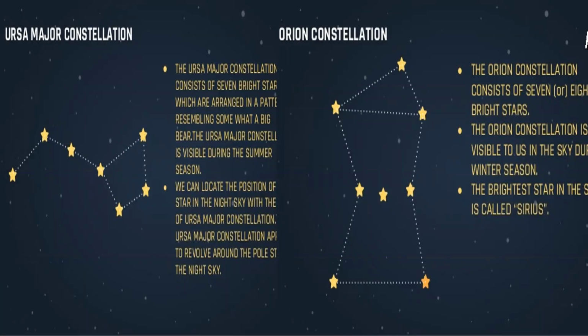First, we will discuss the Ursa Major constellation. This is one of the most famous constellations which we can see in the night sky, and it is also known as Great Bear, Big Dipper, or Claw. The Indian name of Ursa Major is Saptarishi.